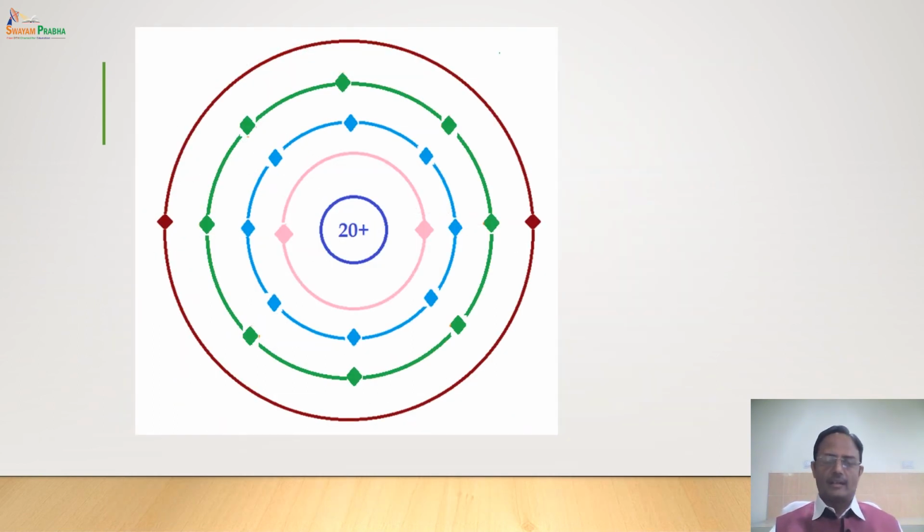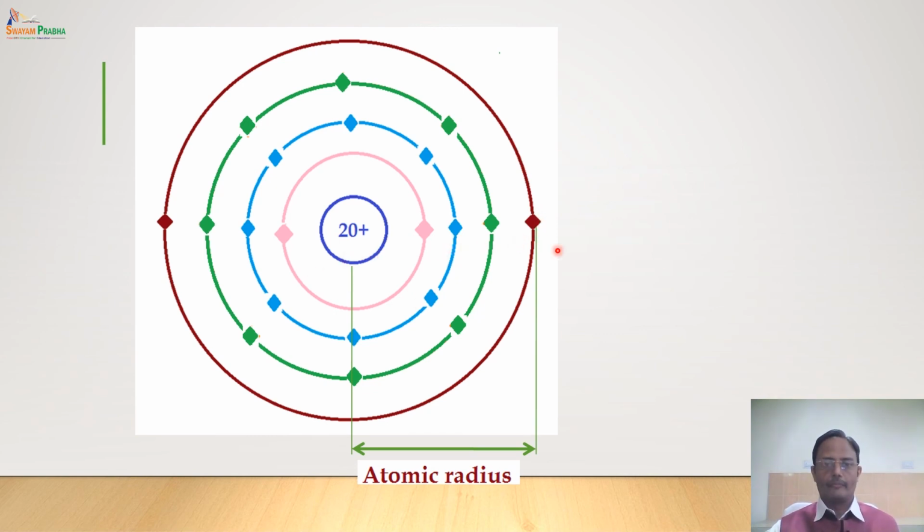Consider this is an atom with atomic number 20. This is calcium. Now there are 20 positive charges in the nucleus and 20 electrons. When I say atomic radius of this atom, it is the distance between the nucleus and the outermost electron, which is the 4s electron.